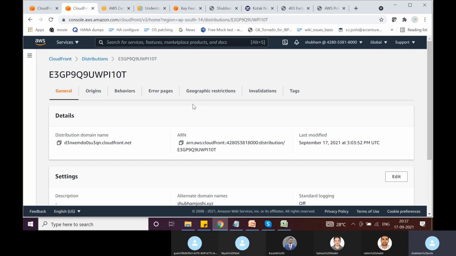So if we disable headers in the caching policy, both these requests would result in the same cache key, and then CloudFront would assume that okay, it is the same object, it is already cached, and it will return that object, but that might not be the correct object. Okay.